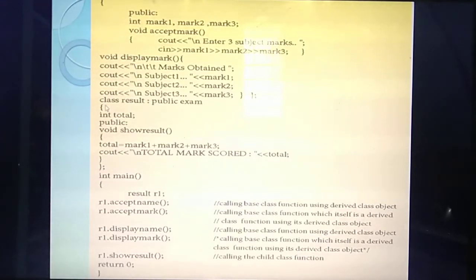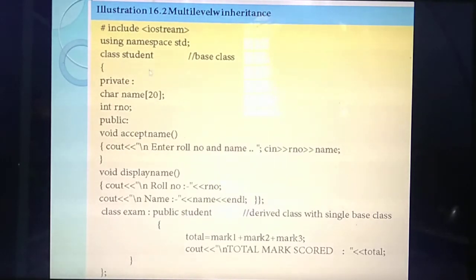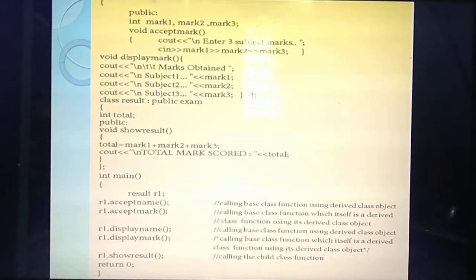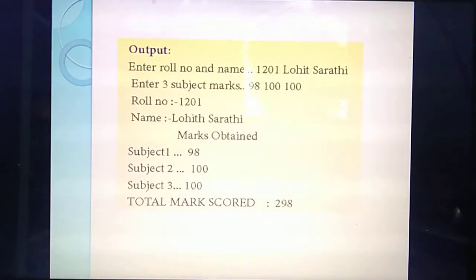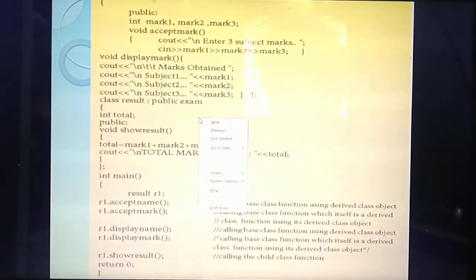Okay. So listen carefully. Next, what's the next line? Next, you are going to create one more child class. Listen. So in this program, how many base classes are there? The first base class is student. See, this is the first base class. What's the base class name? Student. From this student base class, you have created another child class. What's the child class? Exam. Okay. So how do you identify the base class? Here, student. Then next, again you are going to create the next child class called what? Result. Listen. For this result, the base class they have taken is not student.